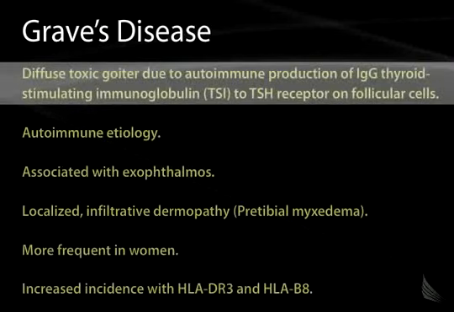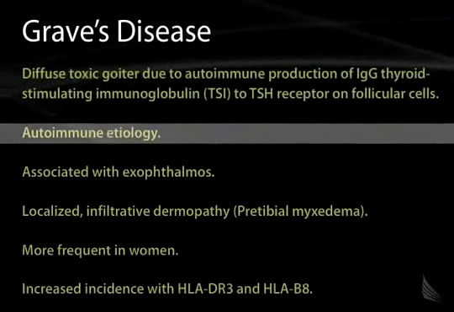In terms of Graves' disease, this is one of the most common causes of hyperthyroidism. It's termed diffuse toxic goiter. It's due to autoimmune production of IgG thyroid-stimulating immunoglobulins. These bind to the TSH receptor, and rather than destroying the thyroid gland, actually mistakenly overactivate it. So this is an autoimmune etiology.